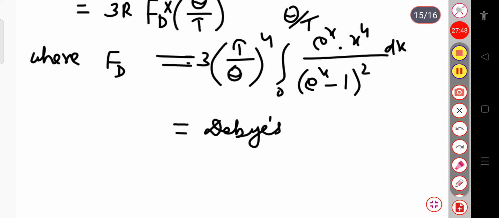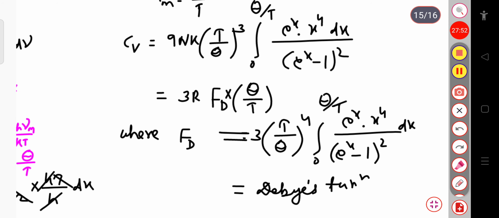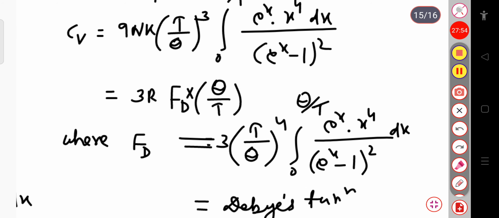Okay. So if you can see here, the fd value is 3 into (T by theta) whole power 4 into exponential x into x power 4 dx divided by (exponential x minus 1) whole square.